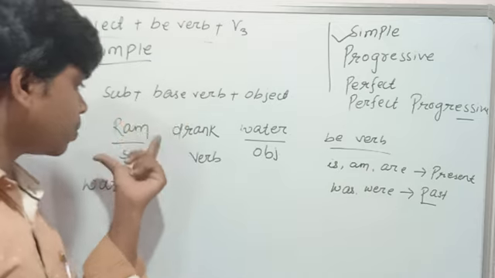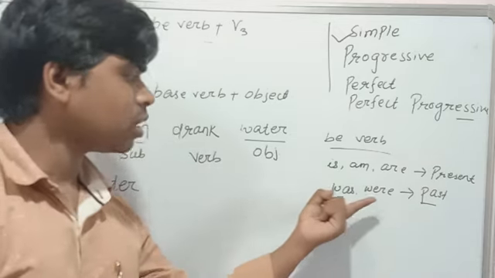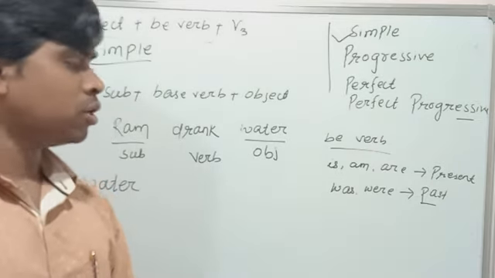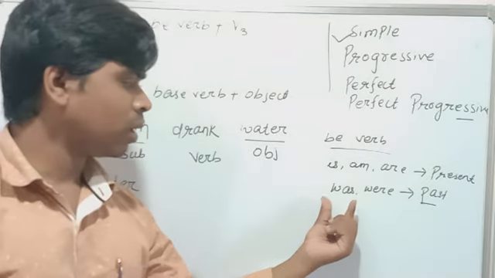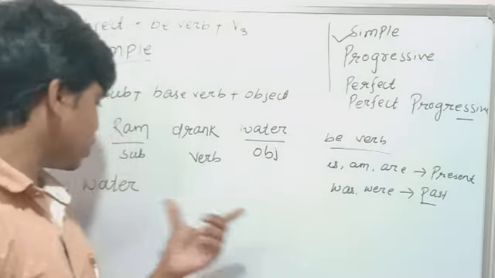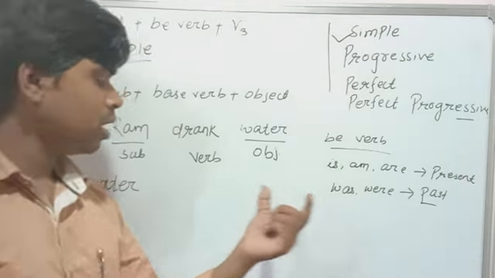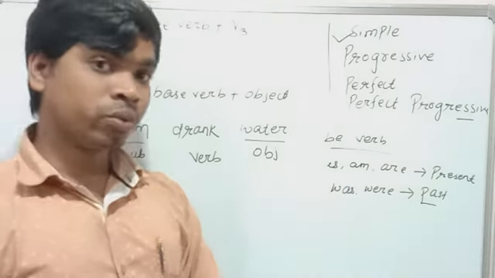So which be verb can we use? Was or were. If the object is singular, we can use was, and if the object is plural, we can use were.